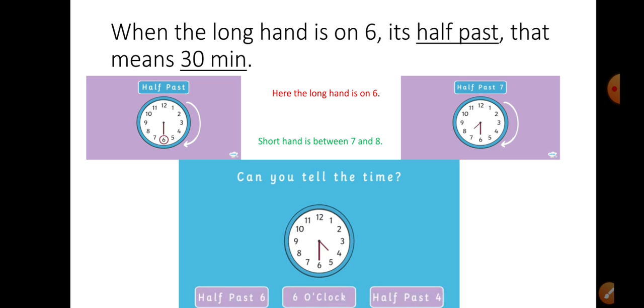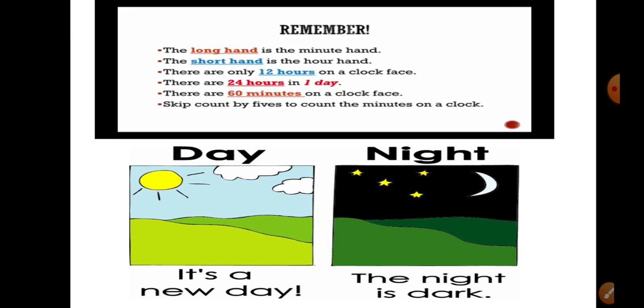Now here, can you tell the time? It is between 4 and 5 and the long hand is on 6. So will it be half past 6, half past 4, 6 o'clock or half past 4? It will be half past 4 or 4:30. Now remember, the long hand is the minute hand, the short hand is the hour hand.